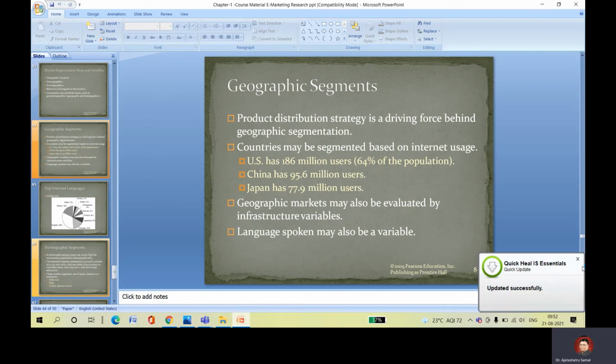Countries may be segmented based on internet users. The USA has 186 million users, 64% of the population. China has 96.6 million users. Japan has 77.9 million users. A geographic market may also be evaluated by infrastructure variables. Language spoken may also be a variable.